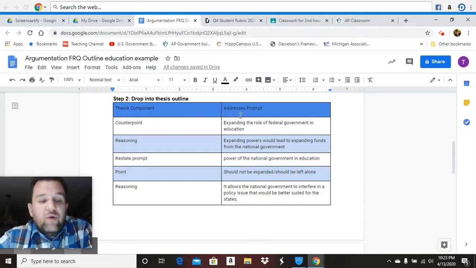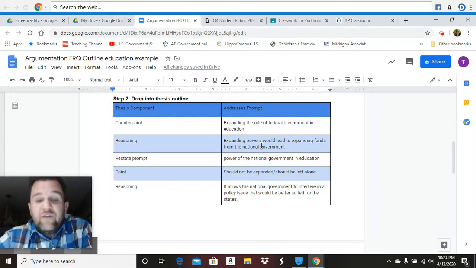This is your counterpoint. So I'm choosing, my point is going to be that the role of the federal government should not be expanded, or the role of the federal government should be left alone in this area of education, right? So my counterpoint is that some would argue, right, that expanding the role of federal government in education is necessary, right? Because expanding powers of the federal government would lead to expanding funds from the national government to the schools.